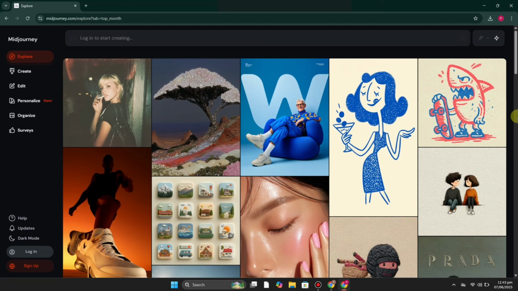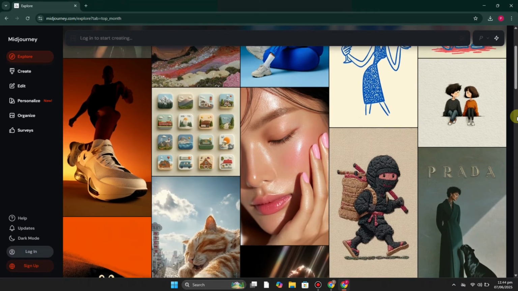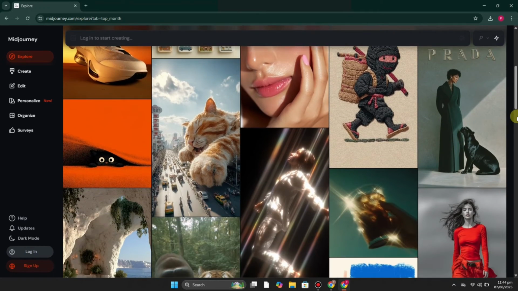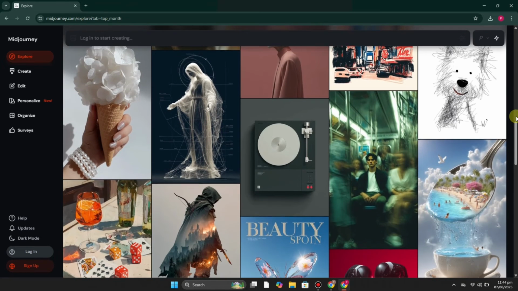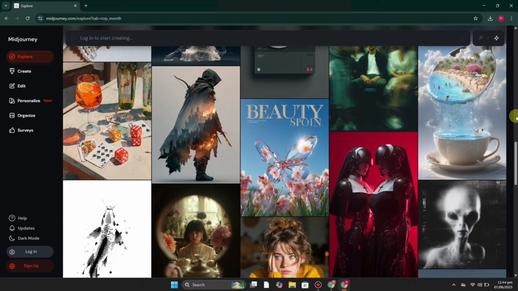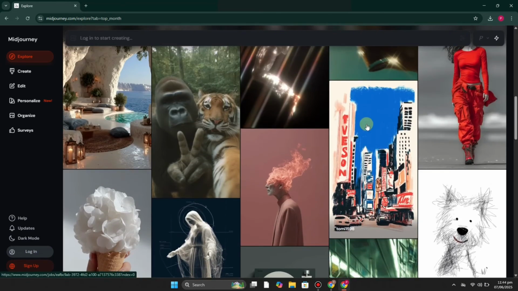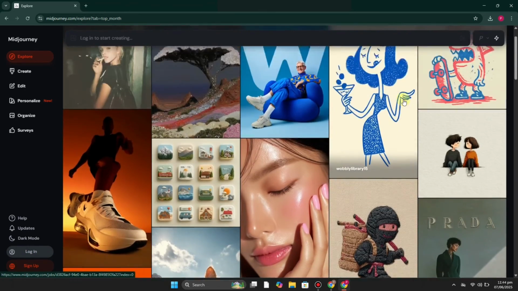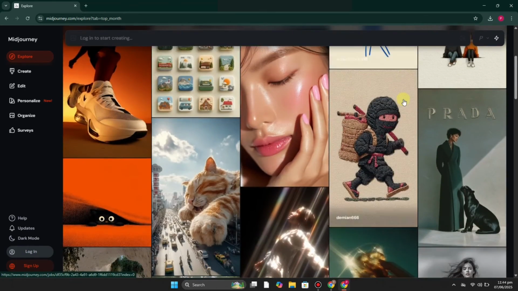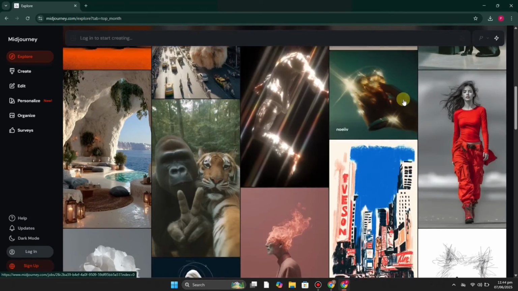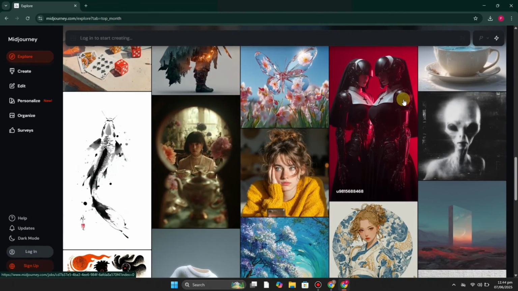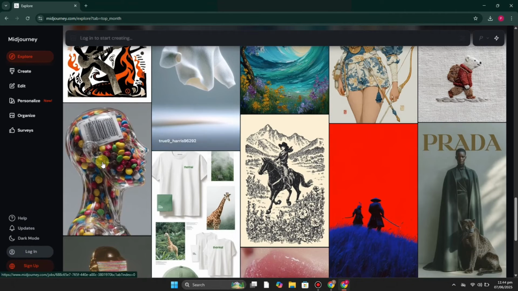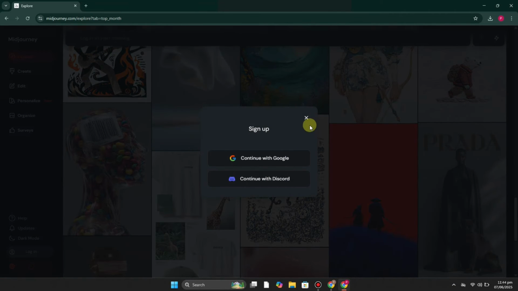Then we have Midjourney. Midjourney is one of the most widely recognized names in AI image generation, known for its stunning artistic and cinematic results. Unlike Leonardo, Midjourney runs entirely on Discord. You can interact with a chatbot inside a chat room to generate images. You cannot create images on its web version. You have to join it through a Discord server where you give the prompt and it generates images.